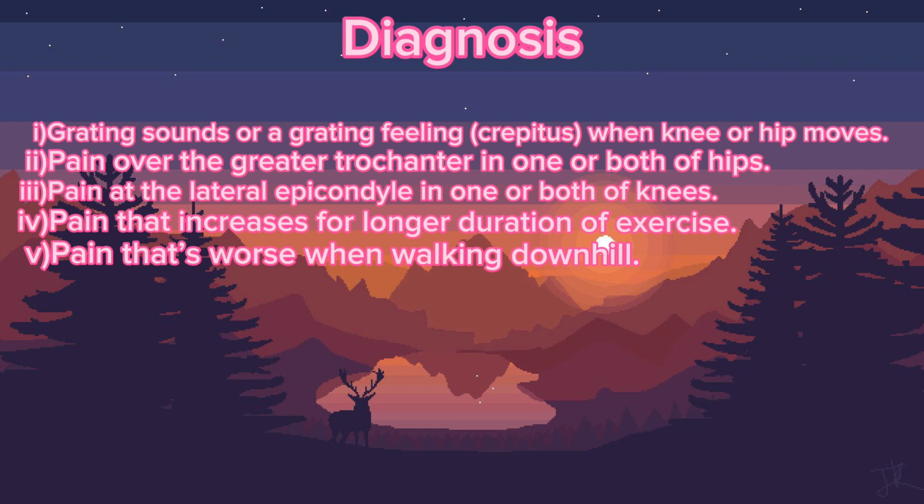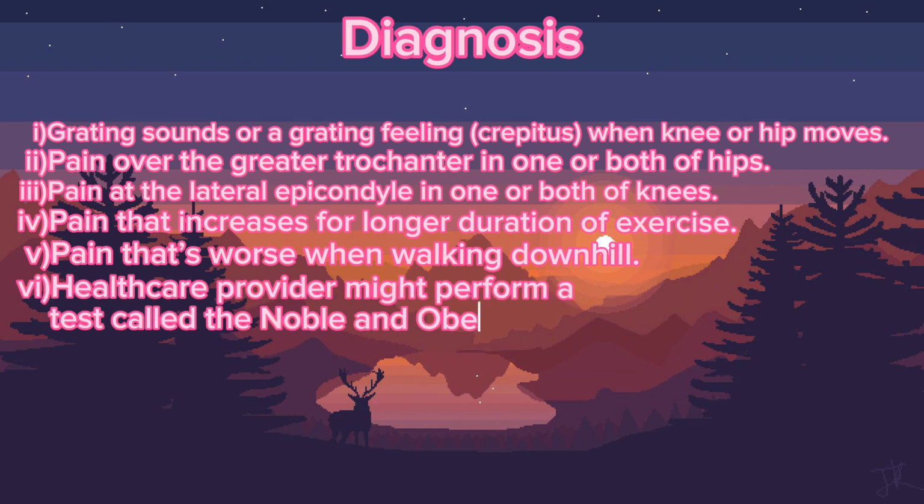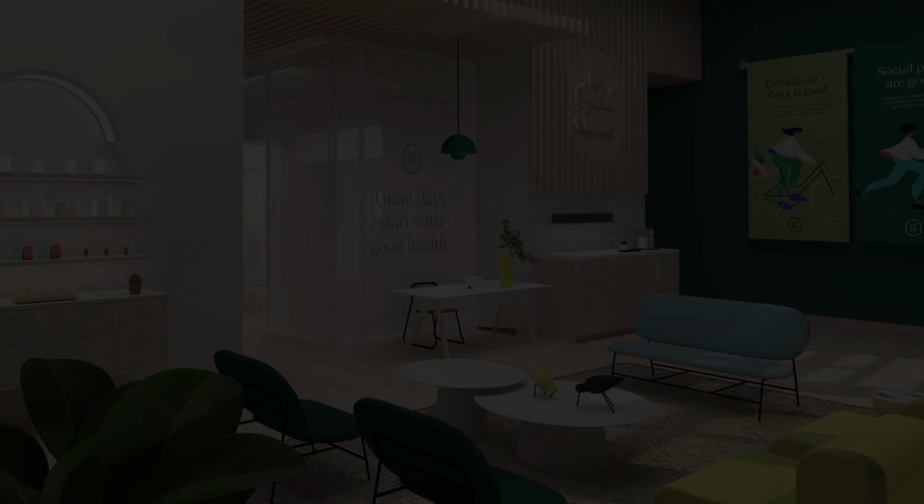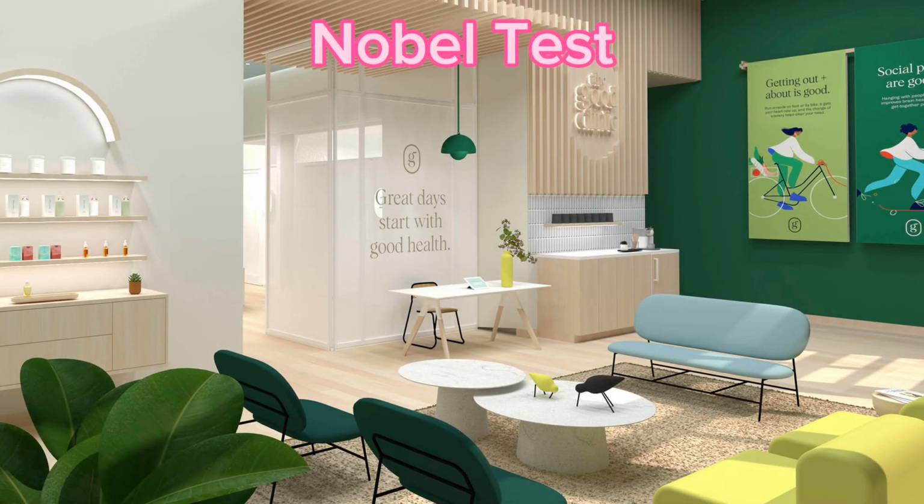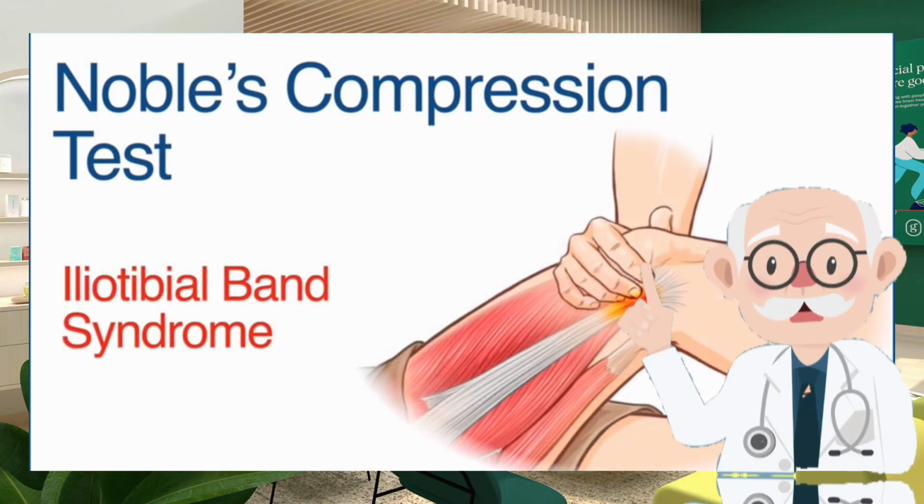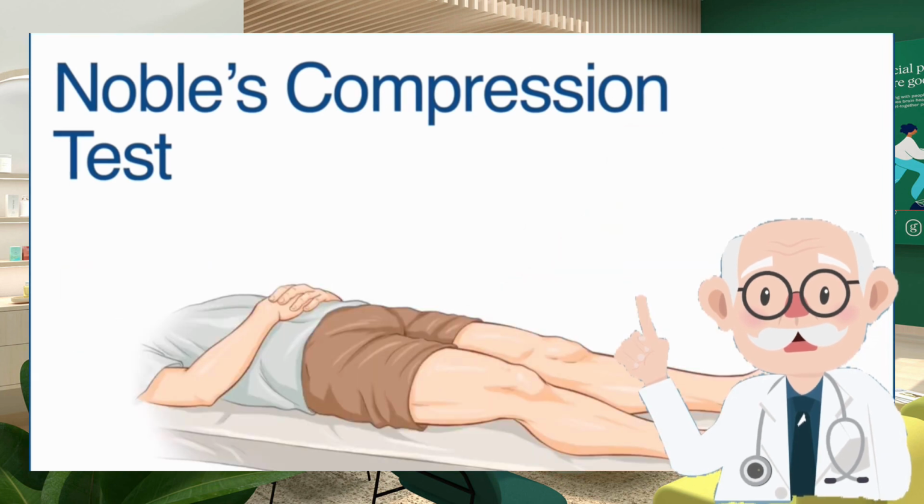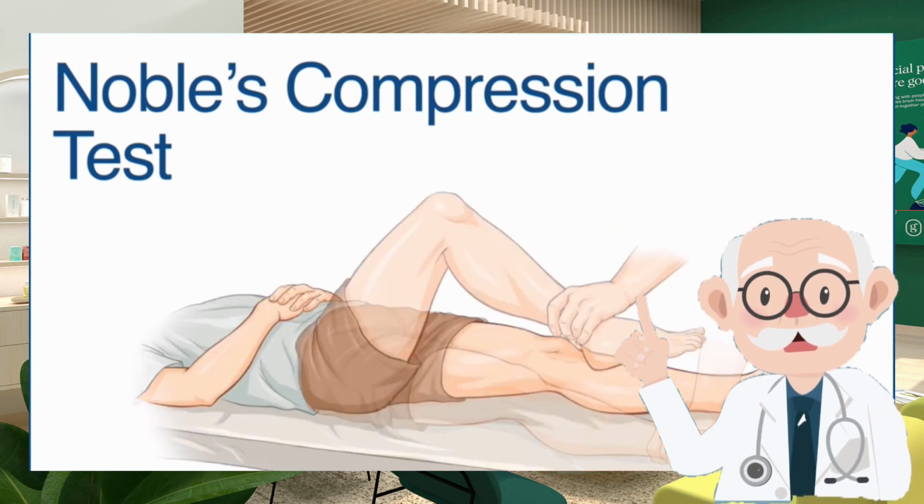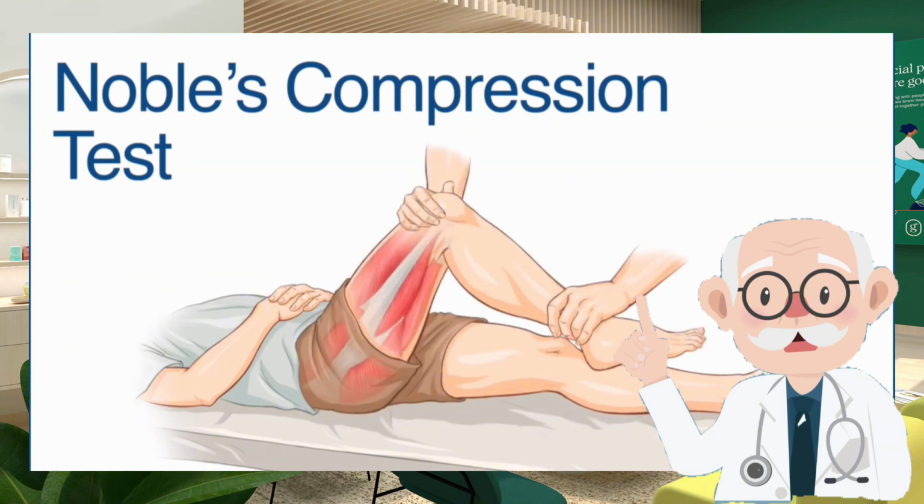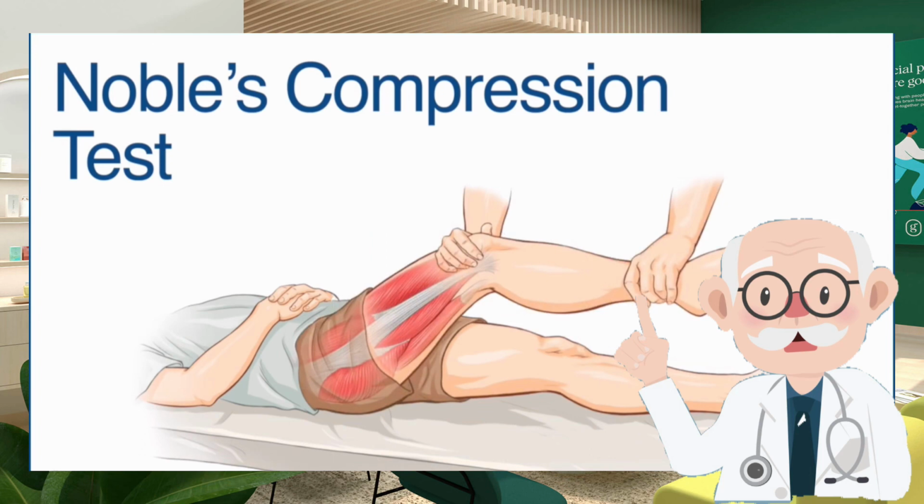And lastly, a healthcare provider might perform a test called the Noble test and the Ober test. With the patient in the supine position, grip the ankle with one hand and lift the leg from the table, flexing the knee to 90 degrees. With the fingers of the other hand, apply pressure over the iliotibial band in the region of the lateral epicondyle. Then slowly extend the knee while maintaining the pressure over the lateral epicondyle.